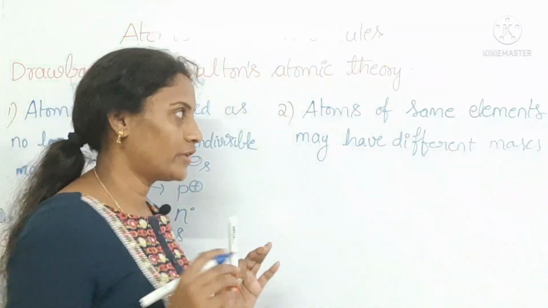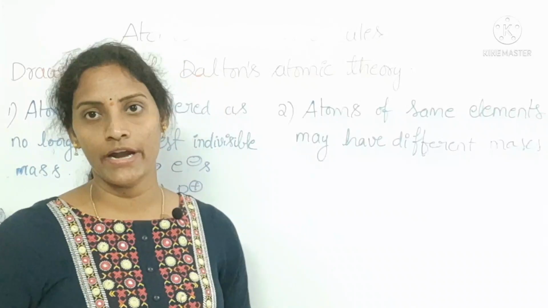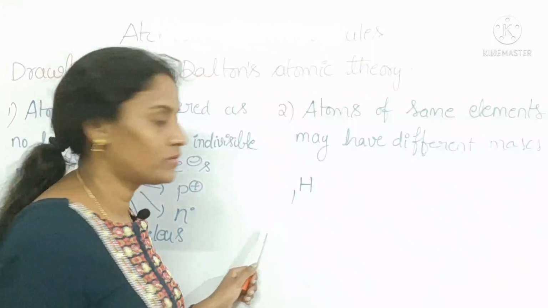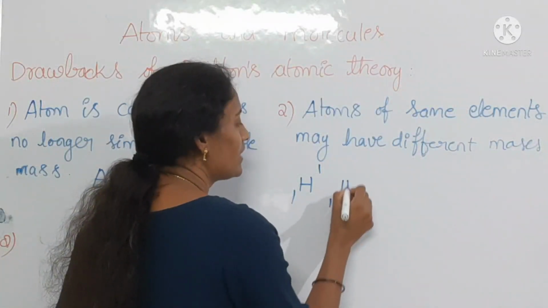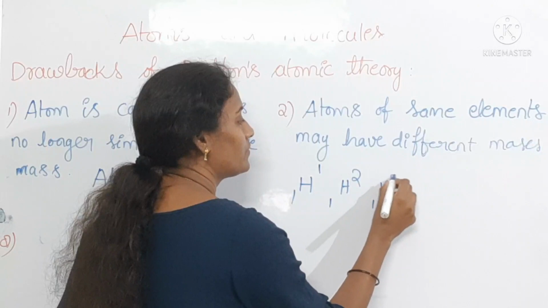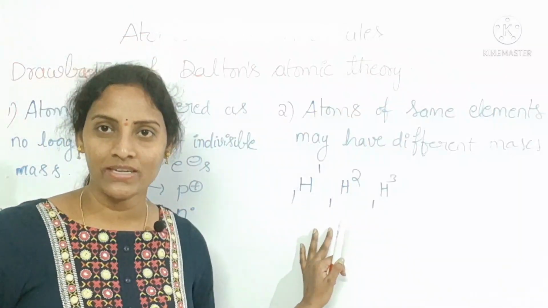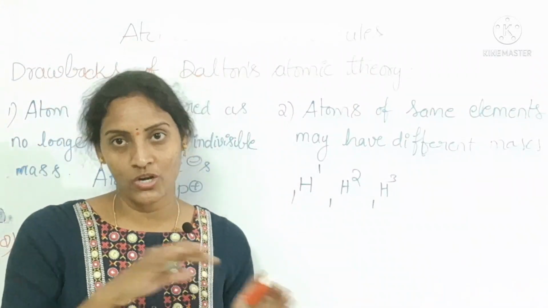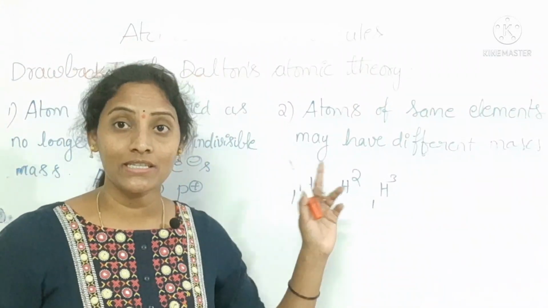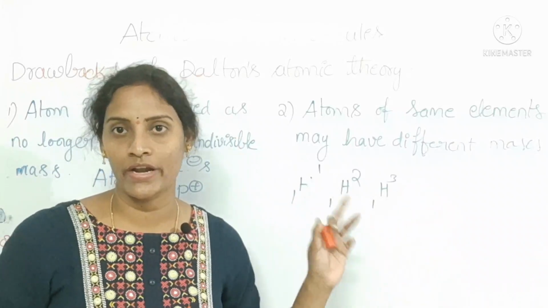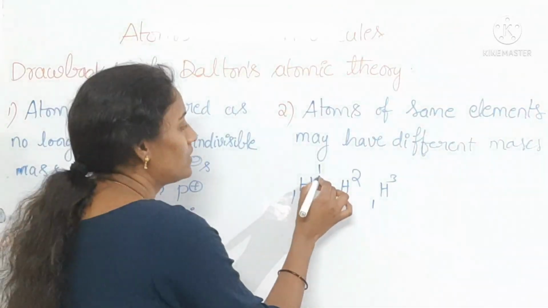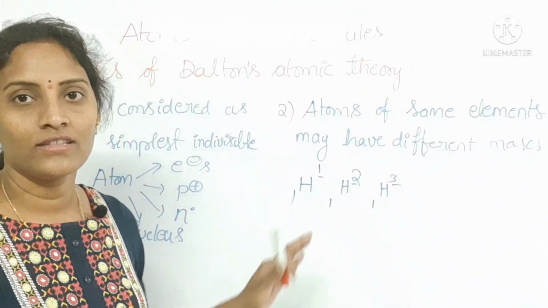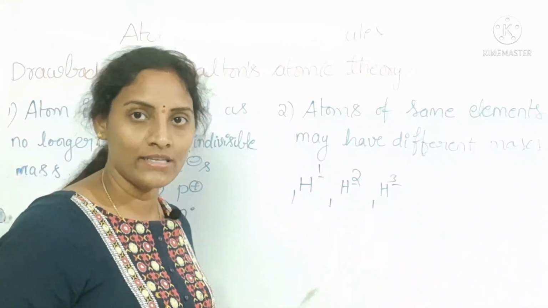From the hydrogen element, the atomic number is the same. Okay, 1H1, 1H2, 1H3. Is it clear? The atomic number is similar for all these three hydrogen atoms. All these three hydrogen atoms come from the hydrogen element only, but their atomic mass varies from one atom to another. Here 1, 2, 3. Is it clear? This type of atoms are also known as isotopes.